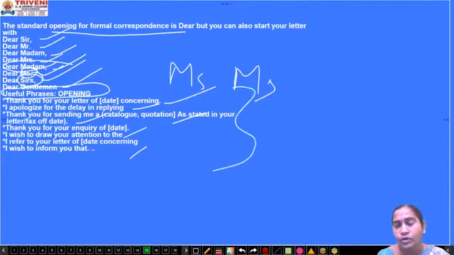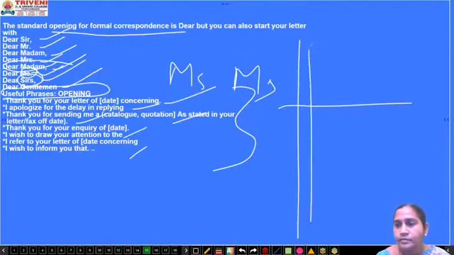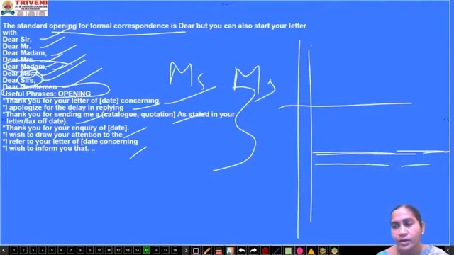Suppose you feel that these are not so appropriate when you are writing a letter for some other purpose, then you just go with something like this. First you will mention your name, then, if you are an employee or a student, you will write your name, then your class and where you are studying, and what the purpose is. Suppose you are writing a letter to a bank manager, and your address has been changed.